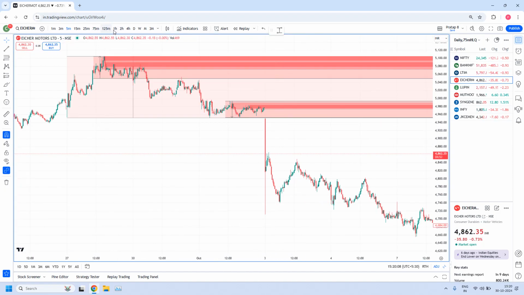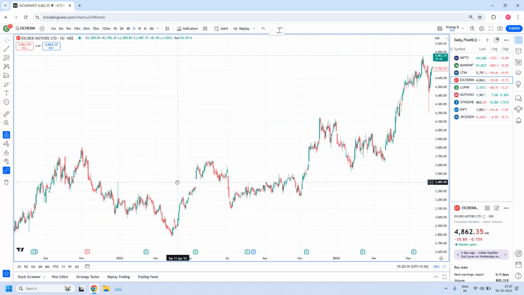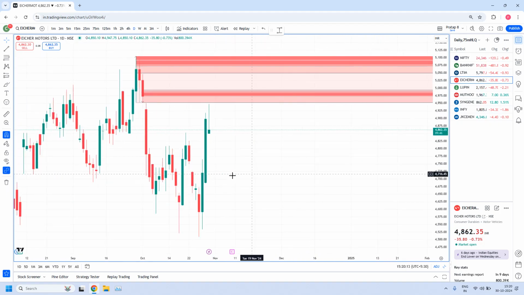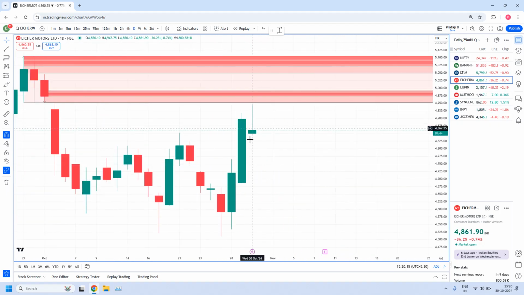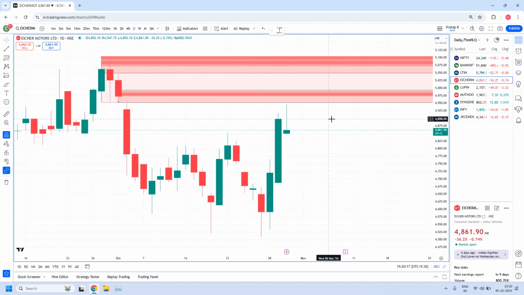Let me move on to the daily time frame. Today price did not enter into the zone. See today's candle. So we didn't get a trade opportunity.